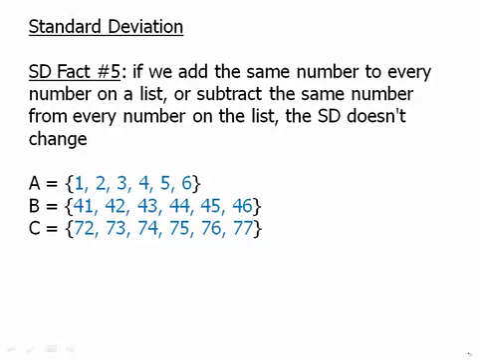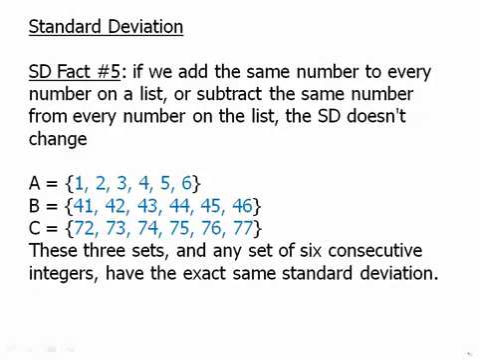In all 3 cases, we just have a set of 6 consecutive integers. So those always have the same spacing. In other words, the steps are 1, 1, 1, 1, 1. Those are the steps as we move across any of those 3 sets. So these 3 sets, and in fact, any set of 6 consecutive integers, have exactly the same standard deviation.